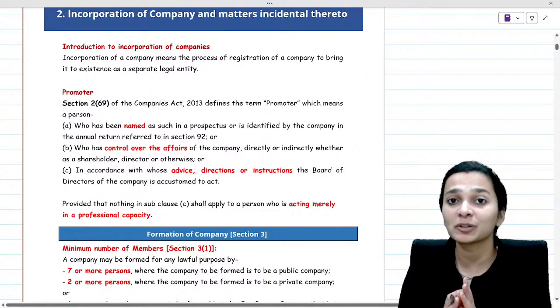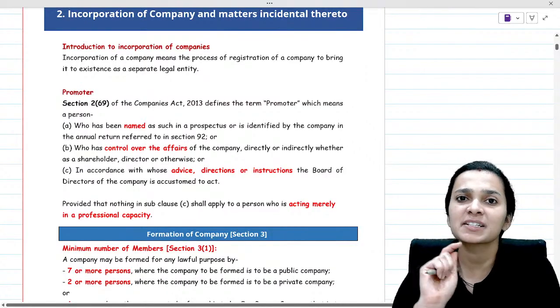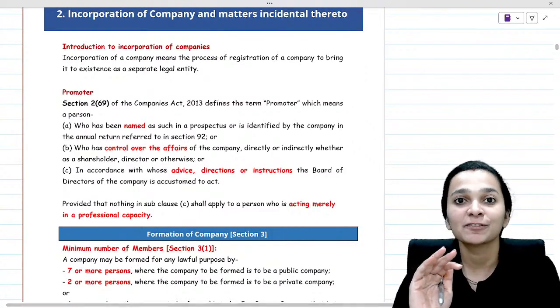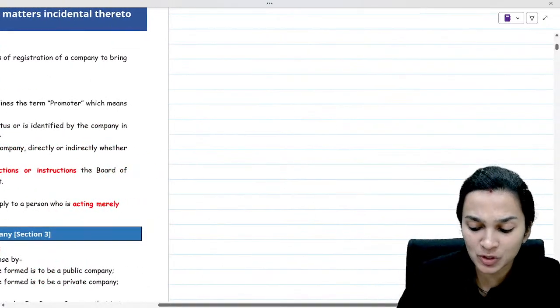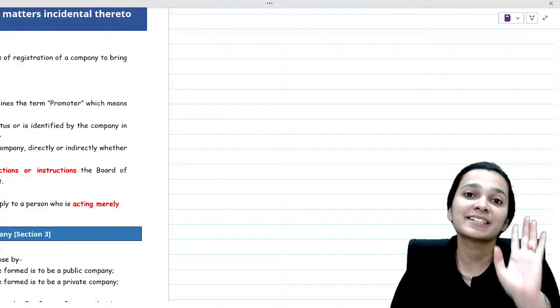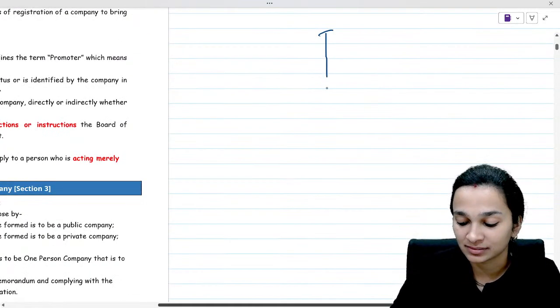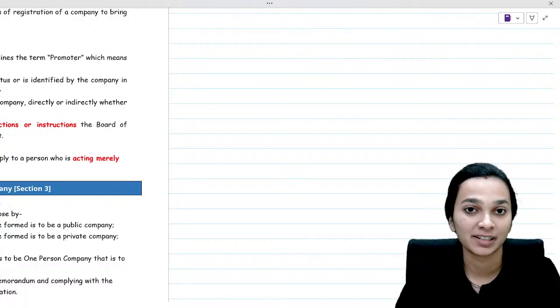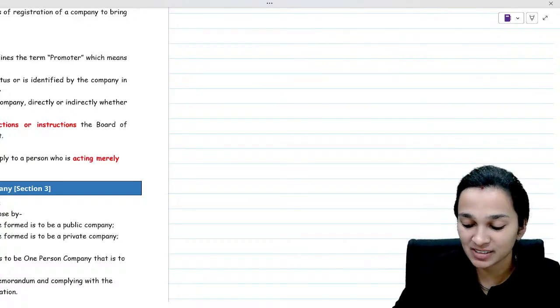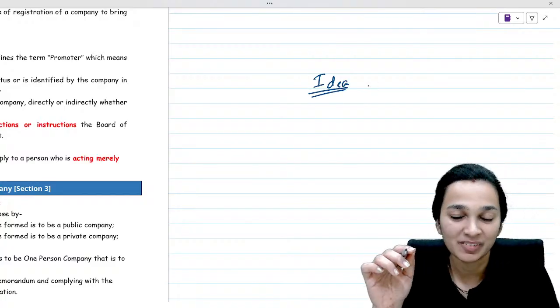So when we talk about incorporation of company, what is the primary requirement? See, whenever you want to start a business, what do you need to start a business? The first thing required is an idea. An idea can change your life, right? So to start a business, the first thing required is an idea.